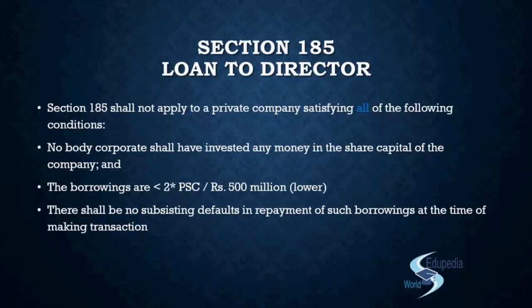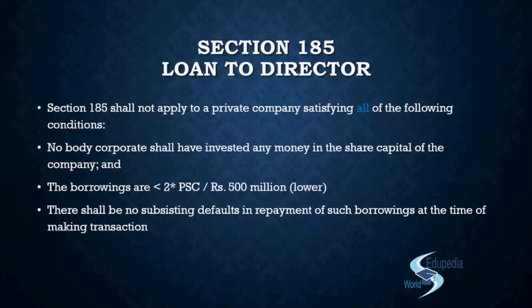So remember the first point: self-made company. Second is you should understand the leverage, the 2:1 ratio, right? And third is the proper functioning, no defaults. That is how you remember, right? So do you understand the exemption now? The entire exemption of 185?